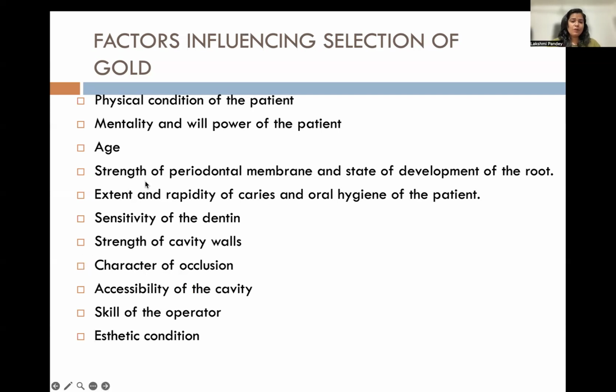Next is age. Why this age criterion is important is, whenever you make a cavity for a gold restoration, the cavities are generally very deep. So, especially in young patients, where the pulp horns are very high, you cannot use gold restorations. Strength of periodontal membrane and state of development of the root. It means if the tooth is periodontally compromised, the gold restoration is not indicated. Sensitivity of dentine, if too much sensitive, restoration is not indicated. Strength of cavity wall is very important. If it's not available, then the restoration is not indicated.